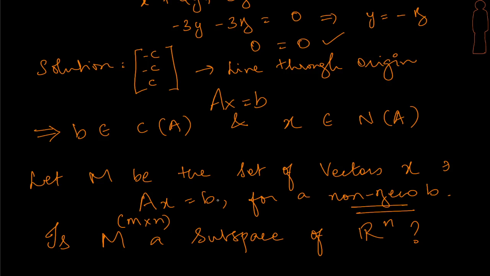Remember that when Ax equal to 0, this set of vectors x forms a subspace, which we call the null space. They are a subspace of Rn. In this case, I just changed this to a non-zero vector. What's so special about 0, right? So try and find out if this is going to be a subspace of Rn.